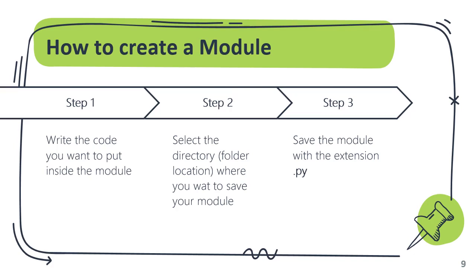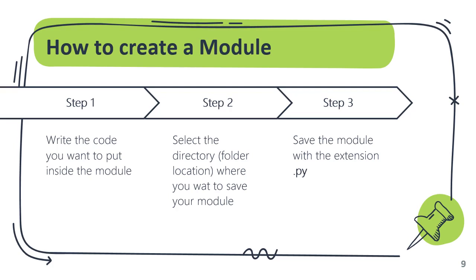For example, we are calculating the area of certain shapes. There are multiple shapes. In your program you are calculating the area of multiple shapes like circle, square, triangle, cylinder, etc. So you want to create a module for each and every shape.